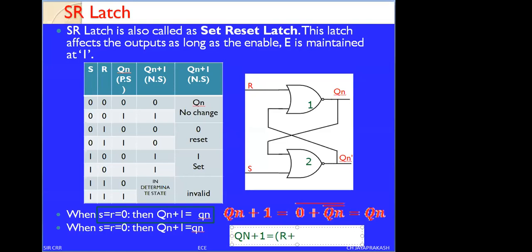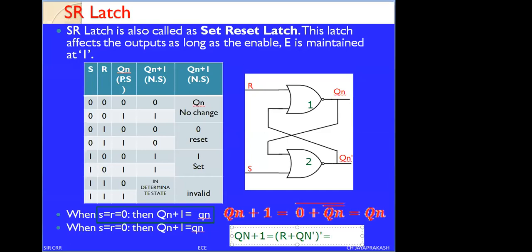The second input is Qn bar, whole complement. The output of NOR gate 1, I am writing this as Q of n plus 1. That is the next state of Qn, which is Q of n plus 1. This is nothing but R plus Qn bar, whole bar.